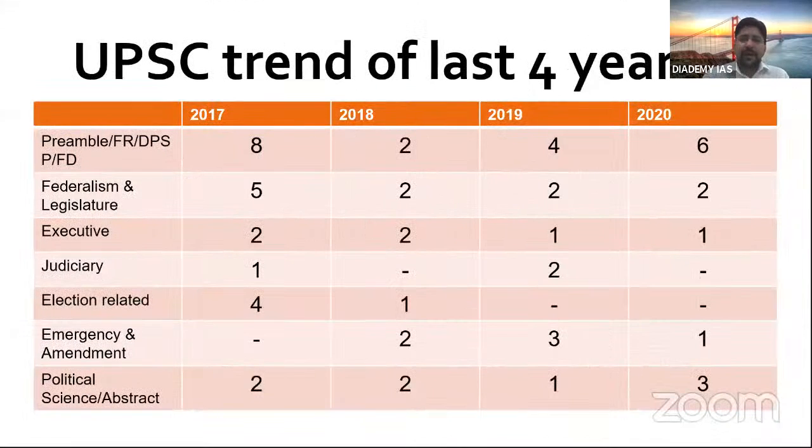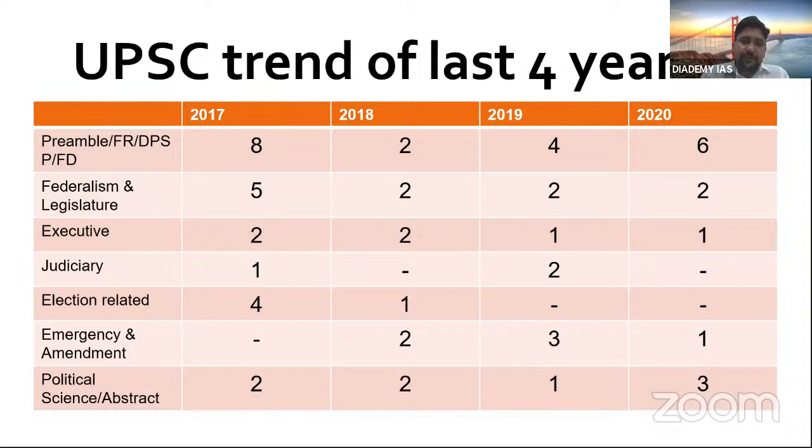Then another analysis which I have presented here is the UPSC trend of the last 4 years, right? You can see in 2017 there were 8 questions from the Preamble, fundamental rights, DPSP and fundamental duties. You can see it's a huge number. Then in 2018, 2 questions.